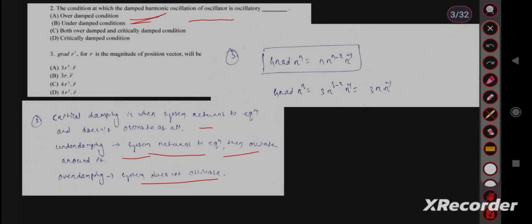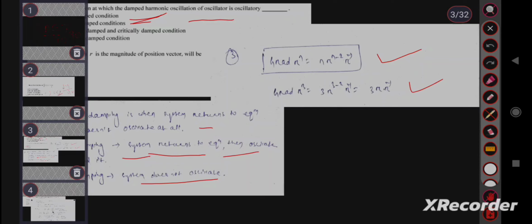Then next question, grad r cube is asked. We all know grad r to the power n equal to n r to the power n minus 2 r vector. This is an important formula. So by putting n equal to 3, we get grad r cube equal to 3r dot r vector. So the correct option is option B. Then move to the next question.